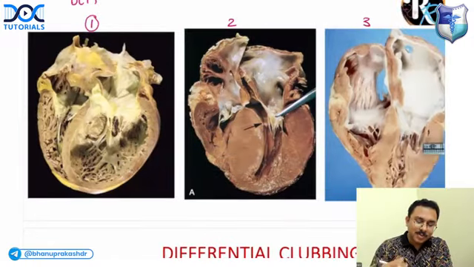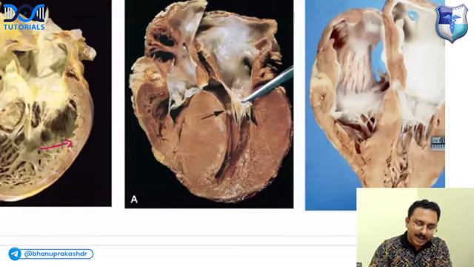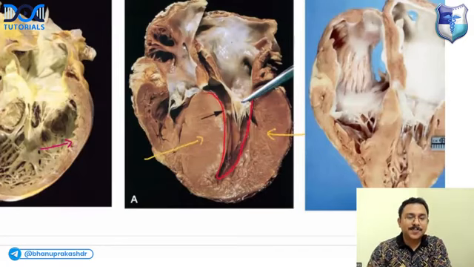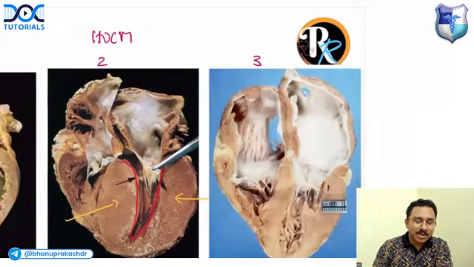Okay, right. What about the second one? In the second one, you get a banana-shaped left ventricular cavity, and you can see there is hypertrophy involving the septum and the free wall, but the predominant hypertrophy is involving the interventricular septum. Hence, the diagnosis is hypertrophic obstructive cardiomyopathy. What about the third one?